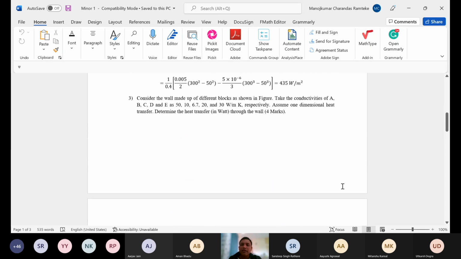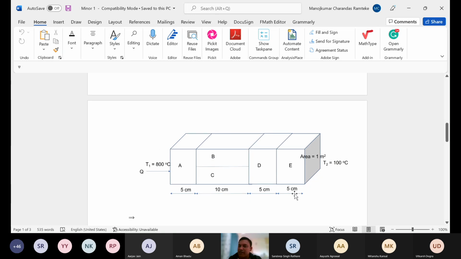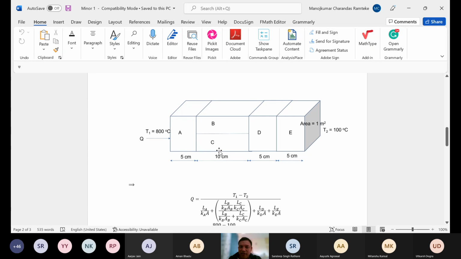Third question, again the heat transfer through a composite slab we wanted to calculate. The only complication we had is this block B and block C. If you look at the geometry of that, unlike all the other blocks, the cross sectional area of B and C were half, and if you look at the resistance of B and C, instead of series resistance, in this case the heat transfer resistance will be parallel. So that was the only catch. If somebody understood this particular concept, then he should have got the answer correctly.